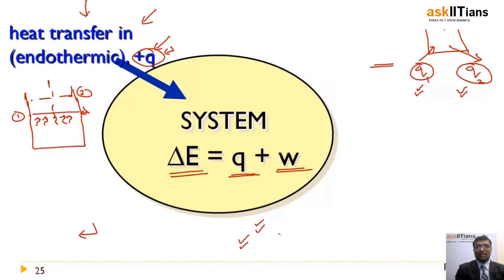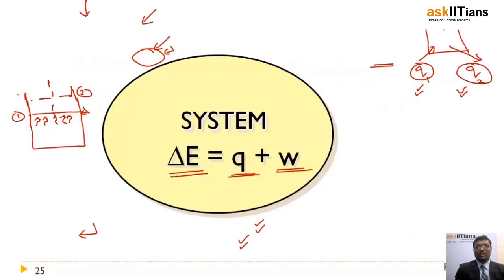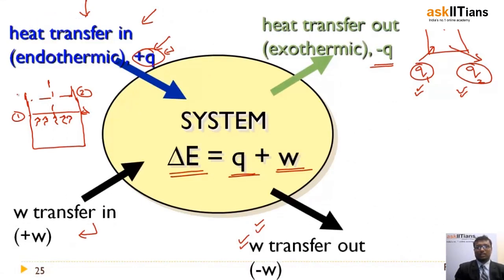I already discussed, right, that this work done is actually lowering the energy of the system. How can it be lowered? It can be lowered by the negative representation of the work done, or through work transfer out from the system. And imagine there is a situation in which an external force is doing the work and it is compressing, right?